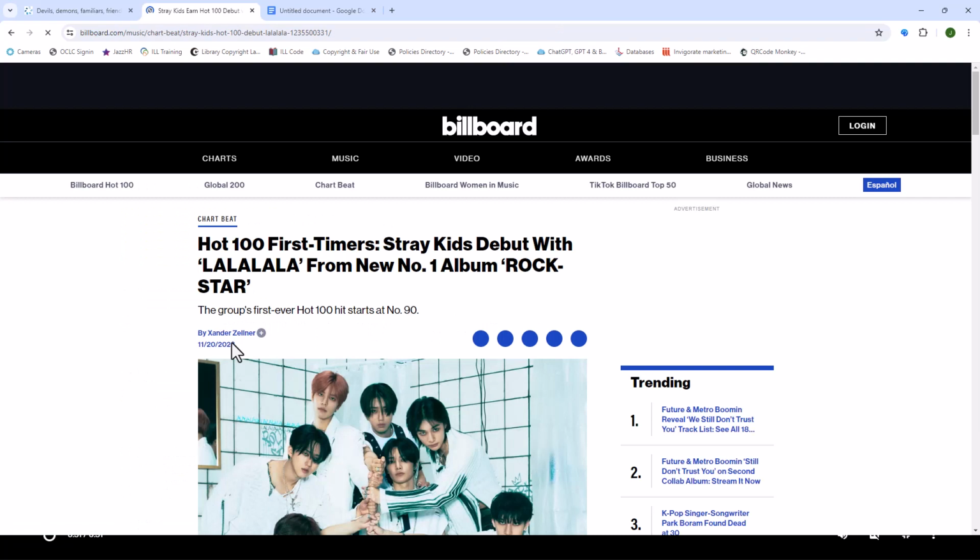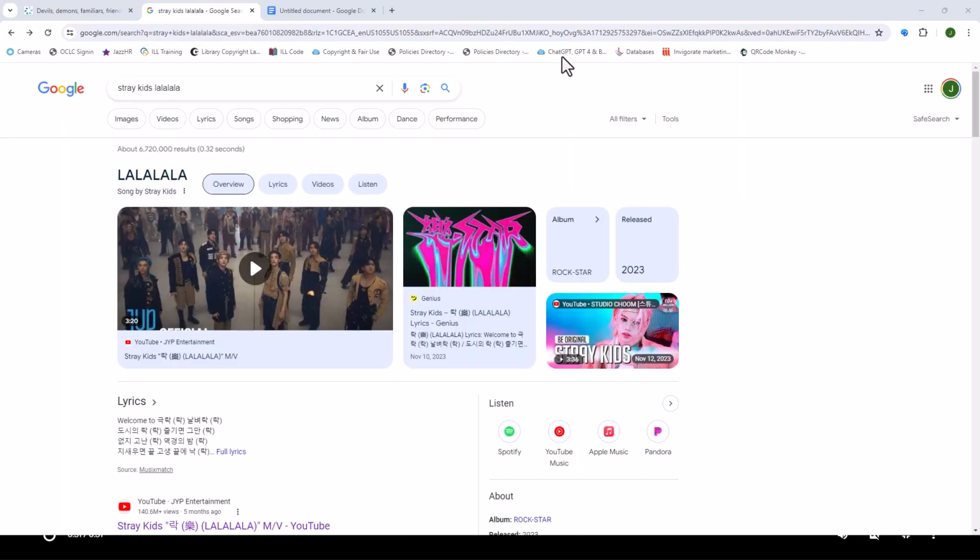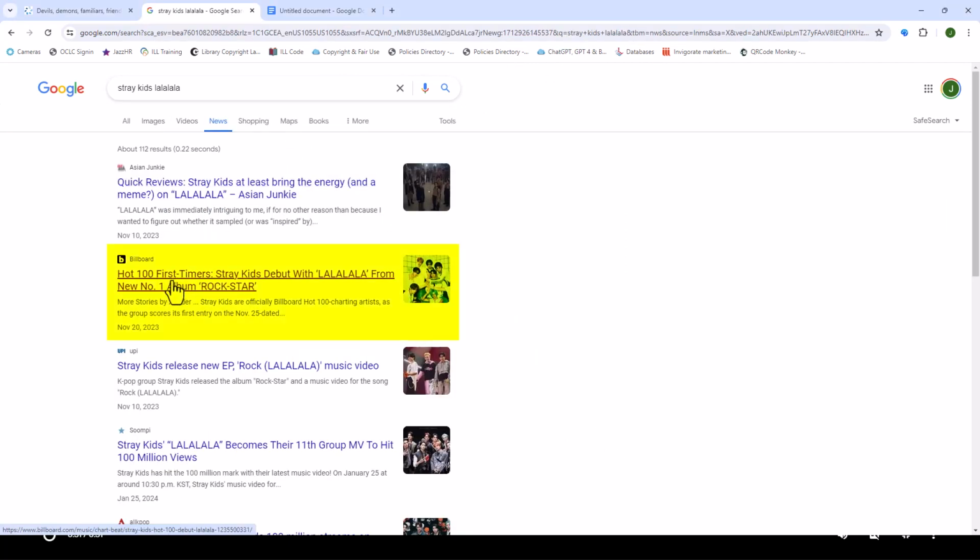Okay, it's an actual article with an actual author, so it could be okay. It's even got a date. Even though the website isn't a .org or a .edu, it's a music website. If I click the author's name, okay, this author has other articles that they've written about other music groups, and they've actually been paid to write articles for this company for a while. If I go back to my results and I scroll back up, I'm going to limit my results to news. And look, there's Billboard again, which I already clicked on, but now I'm more confident using the information I found in this article. But I have to make sure I add this citation.